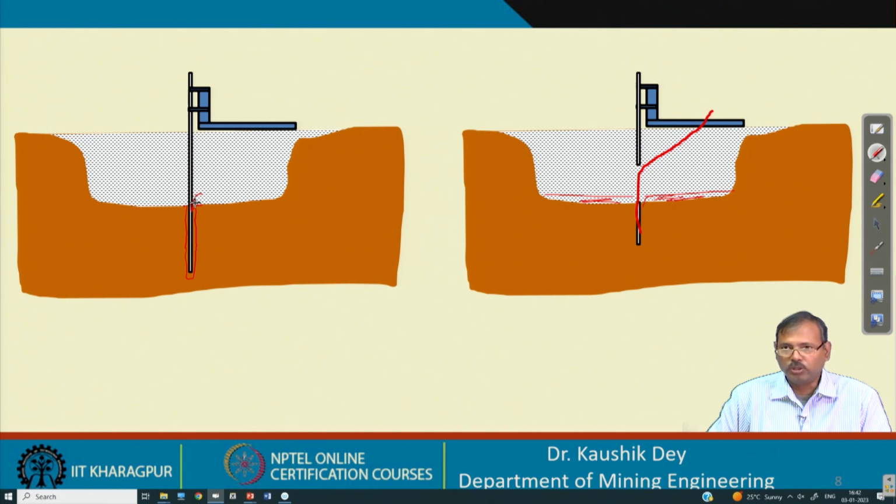Otherwise, the casing is withdrawn once the charging is placed, and then the blasting is carried out. So, the casing is kept intact, then the charging is made, then the casing is withdrawn, then the holes are stemmed and finally the blasting is carried out.